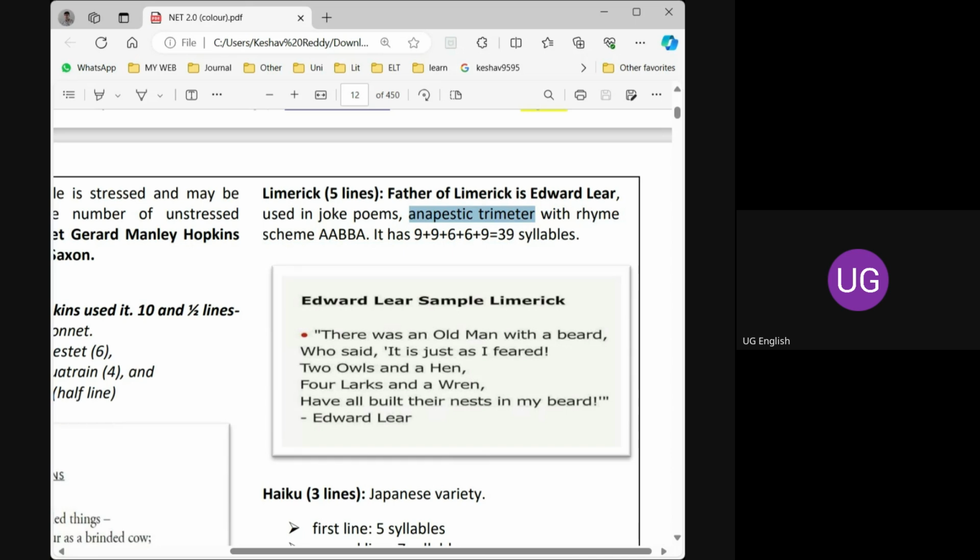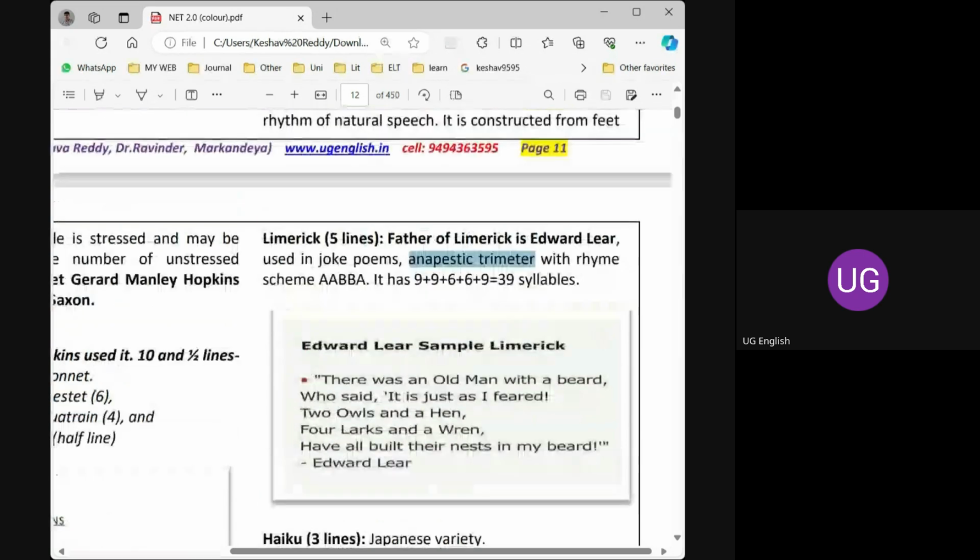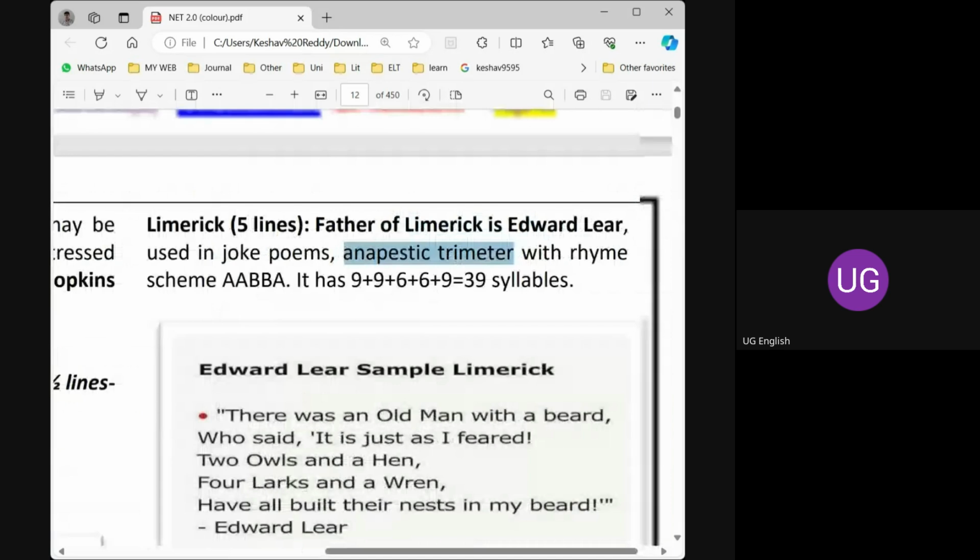Anapestic trimeter. If you remember the words anapestic trimeter, we can simply guess the number of syllables in the line. How many syllables are there in an anapest? 3 syllables. So always Sridevi is answering, and now others are using the chat box, I think. So please use the chat box judiciously. Everyone can use it, it's free. You can answer at any time.